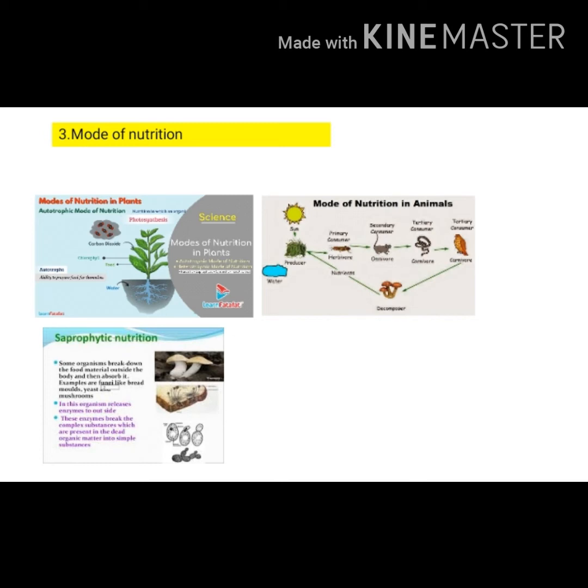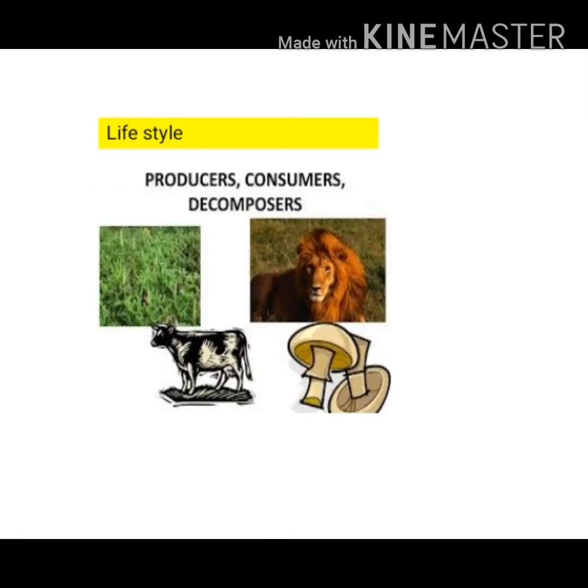For example, fungus. Fourth, lifestyle. Depending upon lifestyle, living organisms are classified as producers, for example plants. Plants are called producers because they produce their own food. Consumers, for example, animals. Animals cannot make their own food, so they need to consume or eat plants.